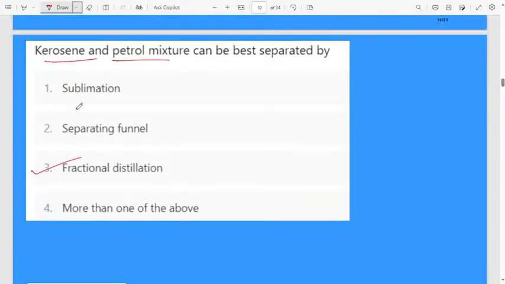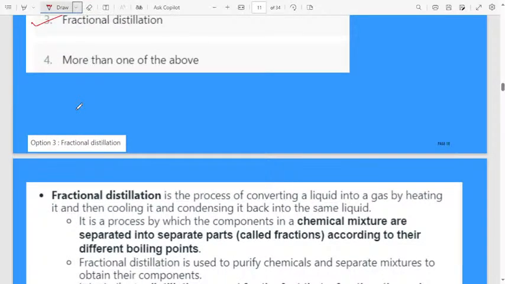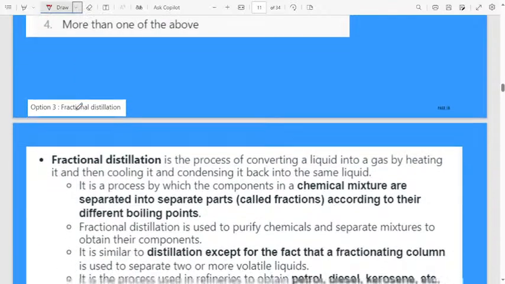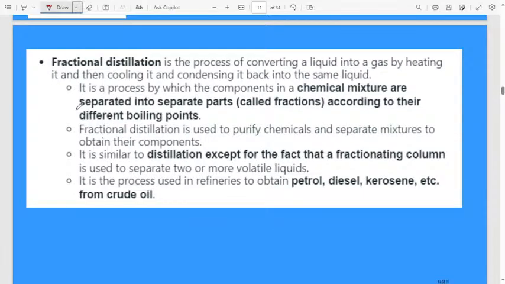See, for refining of petrol, otherwise manufacture of petrol, we will use the method of fractional distillation. In that one, kerosene, petrol, everything will get separated properly. Yes, Kavita, fractional distillation. Fractional distillation is the process of converting a liquid into a gas by heating it, then cooling it, condensing it back into the same liquid.